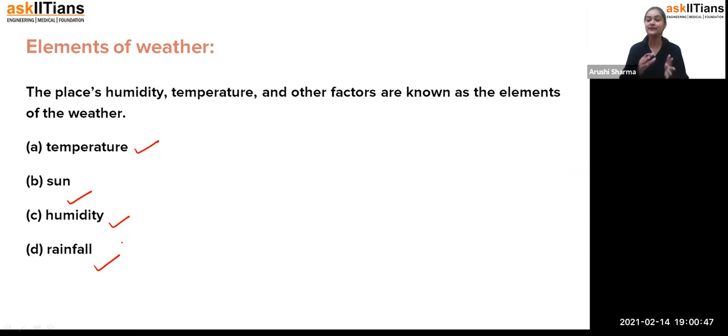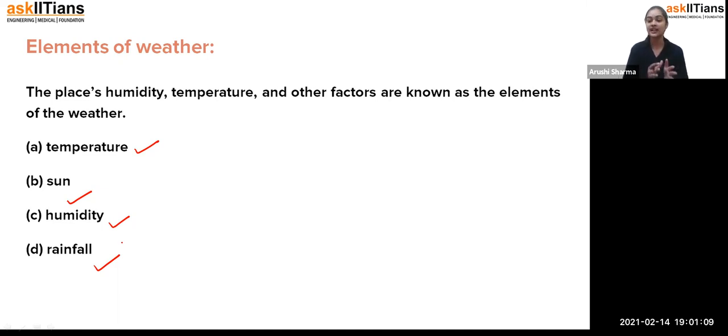Similarly, in places which are very cold, even though people go out for their jobs, offices and schools, when the temperature gives a very drastic change, we will think about whether it is safe to go or not. So that's how we see the temperature of the day.